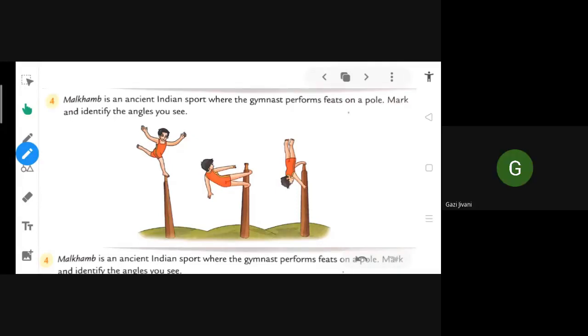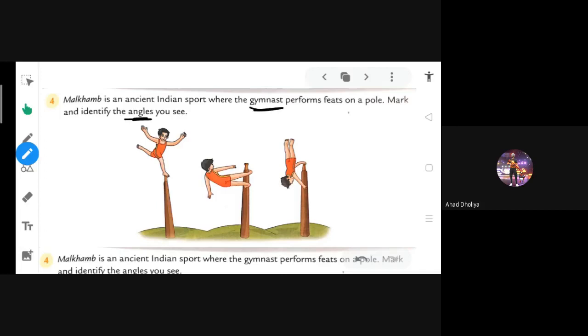Malakhambh is an ancient Indian sport where the gymnast performs feats on a pole. Mark and identify the angles you see. Ma'am, this we learned today. Acha, gymnastics. Okay. So all the gymnasts perform gymnastics.